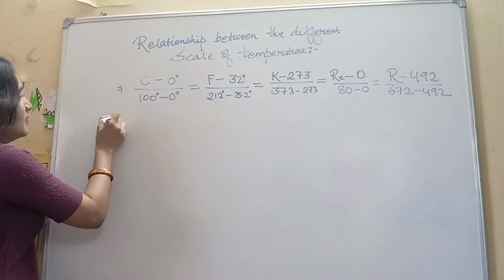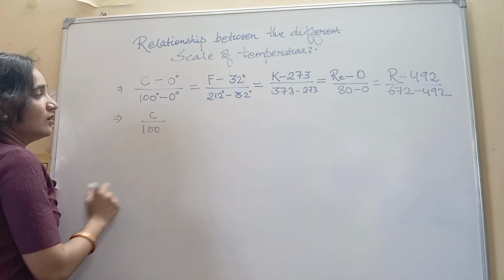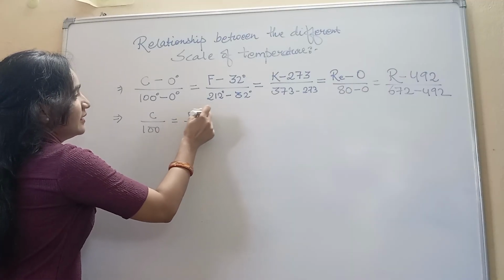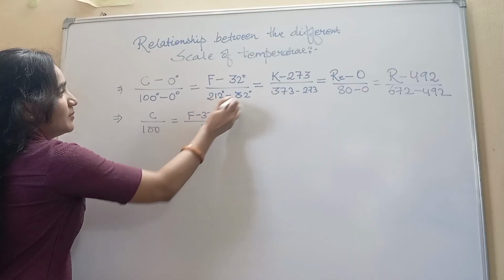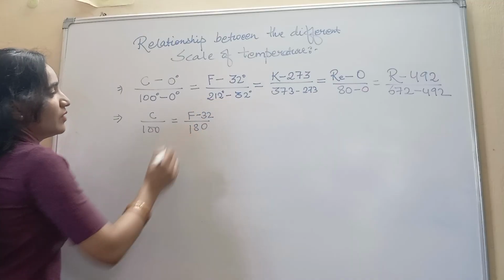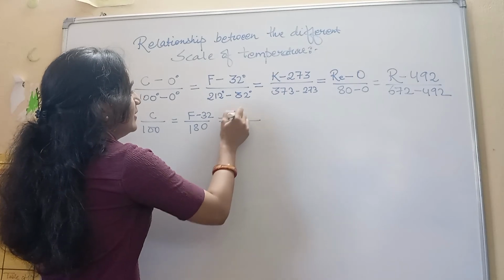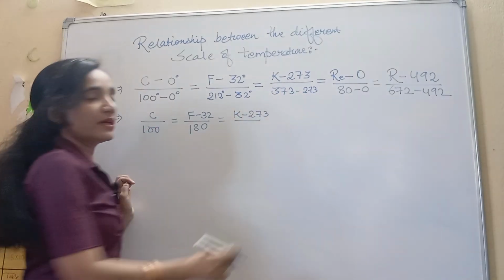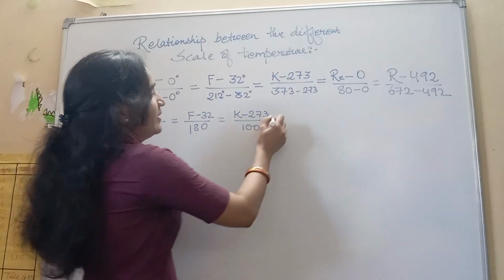Now if we solve, we get C by 100 equals F minus 32 over 212 minus 32, which is 180. Similarly, K minus 273 over 373 minus 273, which is 100.